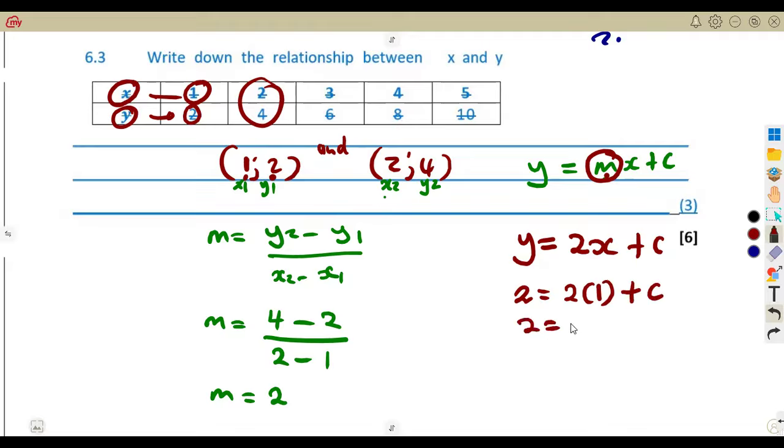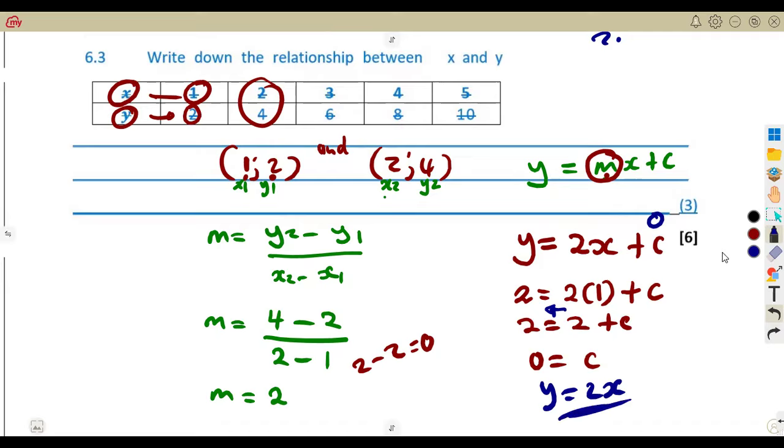So 2 is equal to 2 times 1, which is 2, plus c. Take the 2 to the other side. That is going to be 2 minus 2, which is 0. So c is equal to 0. So y is equal to 2x plus c, which is 0. 2x plus 0 is just 2x. So that's our relationship: y is equal to 2x.